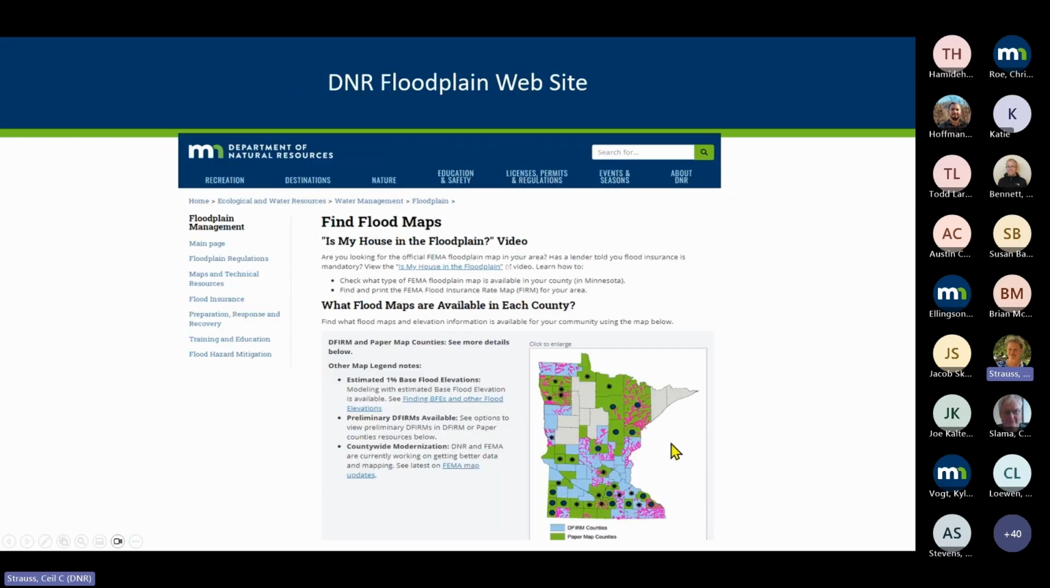And if you've been to other trainings, we talk about how it shows the status of the different counties. The blue ones are digital FIRM, the green ones, this is not the up-to-date version, but the green ones would be paper map counties. But at the top here, we've got a link to the Is My House in the Floodplain